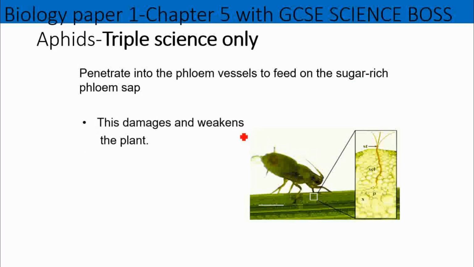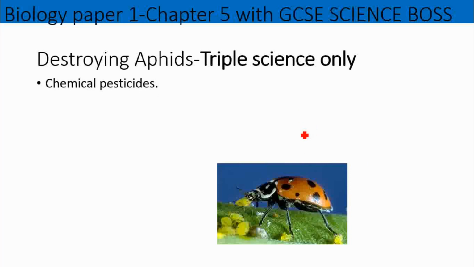If you're taking away the sugar, which is required for respiration and made from photosynthesis, this is going to damage and weaken the plant. They can also act as vectors, so they can transfer viruses from one plant to another. Now, how do we destroy aphids?